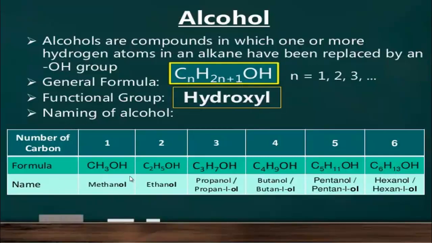Now follow here, there are some examples of alcohol. You know that the formula of methane is CH4. So when one hydrogen from methane is replaced by hydroxyl group, its name is methanol, CH3OH. Ethane, C2H6, when one hydrogen is replaced by hydroxyl group, its name is ethanol, and its chemical formula is C2H5OH. In this way, you can easily write the formula of propanol, butanol, pentanol, hexanol, etc.